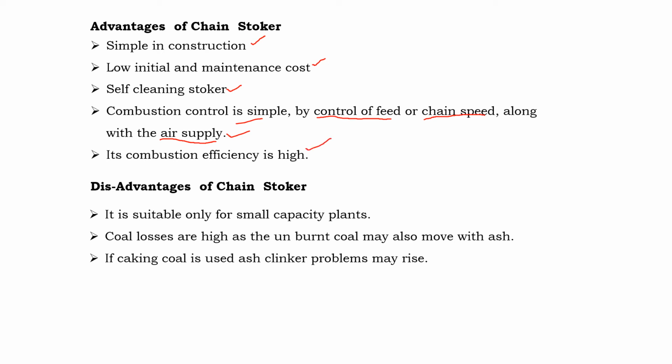Along with that we also have disadvantages. What are those? It is suitable only for small capacity plants, and coal losses are high as the unburnt coal may also move with the ash. And the last disadvantage is that if caking coal is used, ash clinker problems may arise.